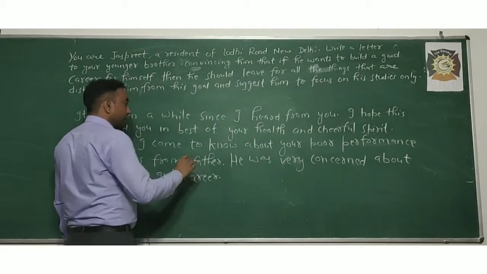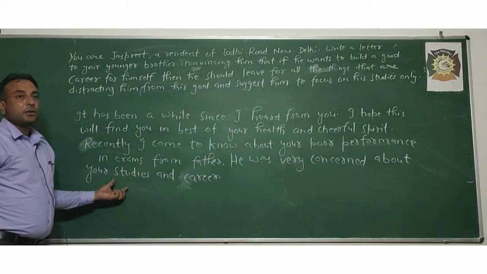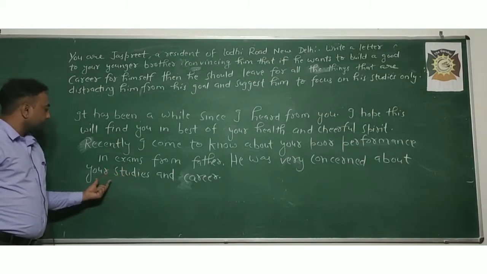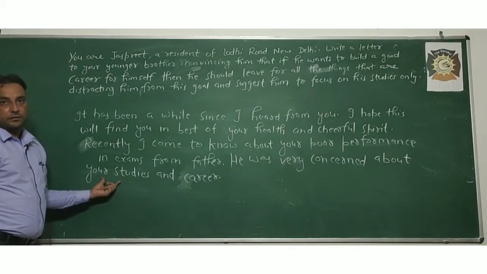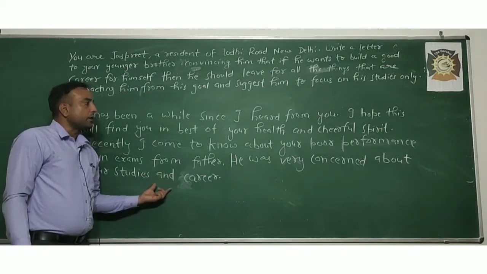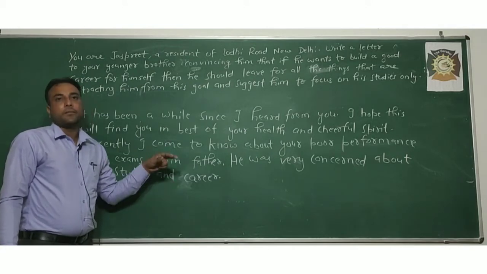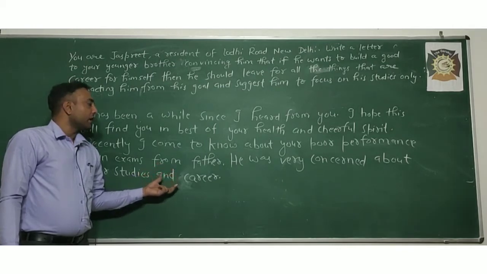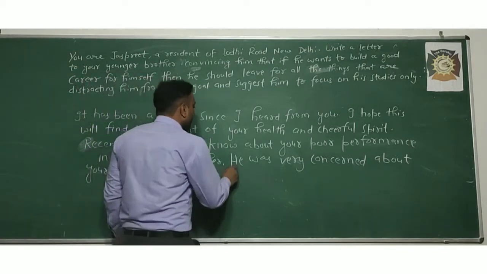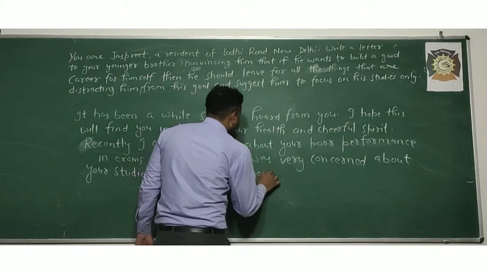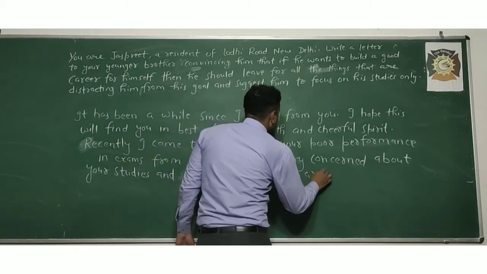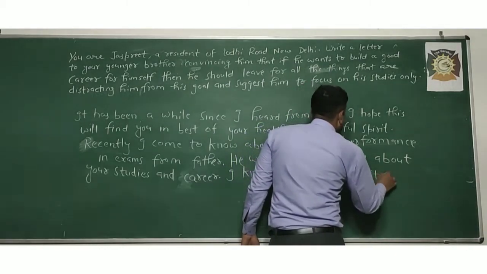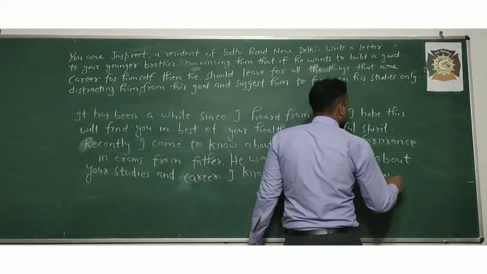In the second line you have mentioned the concern of your father. You have mentioned in front of your brother the concern of your father for him, and now you have to motivate him by writing that I know you are an ambitious child or boy.